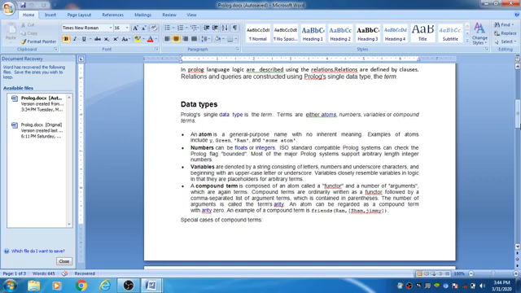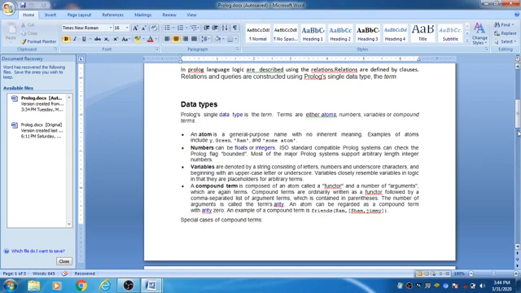Next, compound terms. When the value is placed in the form of a function and it has a number of arguments, the number of arguments the function has is termed arity. Means the number of arguments in a function is known as arity. Anything in the parentheses counts toward arity. For example, in this compound term, there is a function called friends. It has an arity of 2. One is Ram and another is this list that contains Sham and Jimmy.